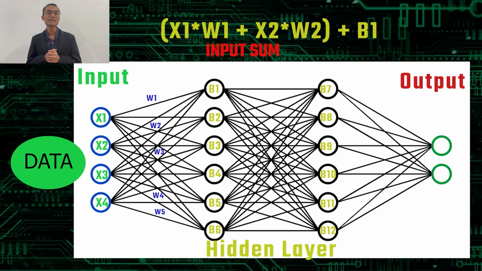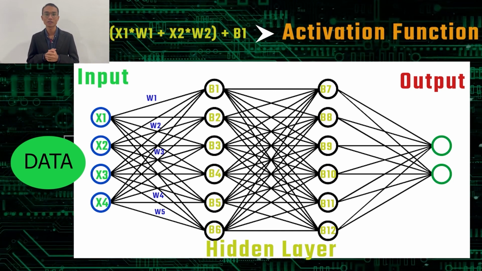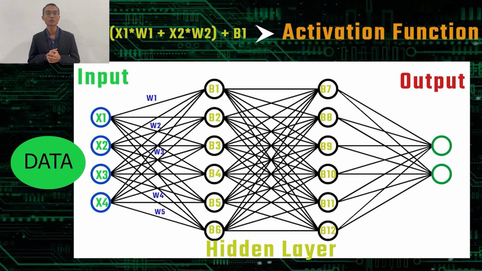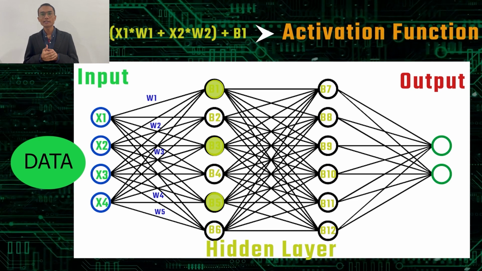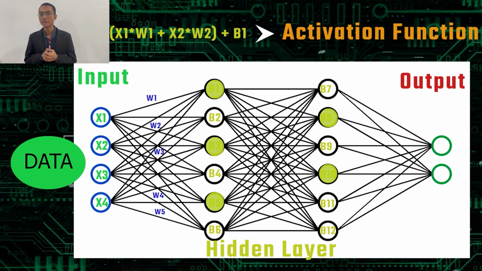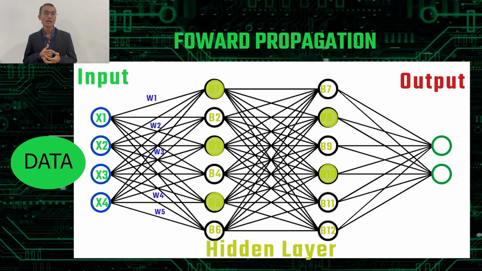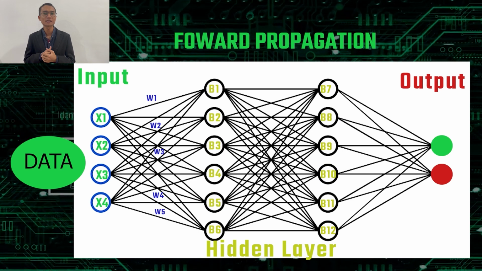This value is then passed through a threshold function called the activation function. The result determines if the particular neuron will get activated or not. Activated neurons transmit data to the neurons of the next layer. This is called forward propagation. At the output layer, the neuron with the highest value determines the output.